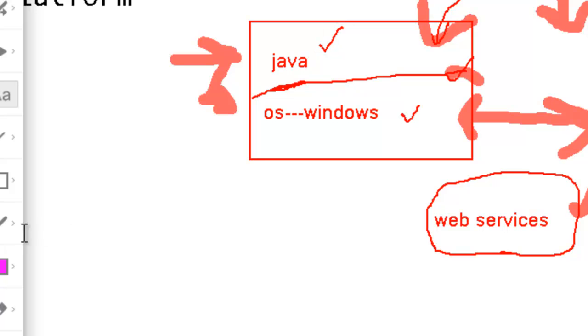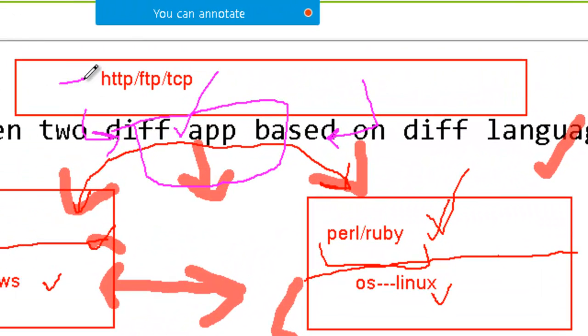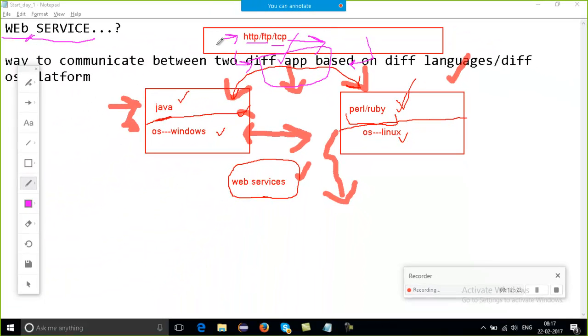The thing which you are actually seeing right now is here. As I said, how they are actually communicating, we will discuss after some time. This is just the concept of web service. Something which we are sending on some protocols: HTTP, HTTPS, FTP, TCP and all. These are the protocols which work on different layers, application layers. We do have 7 layers, right? This is again something which is working behind the scenes.